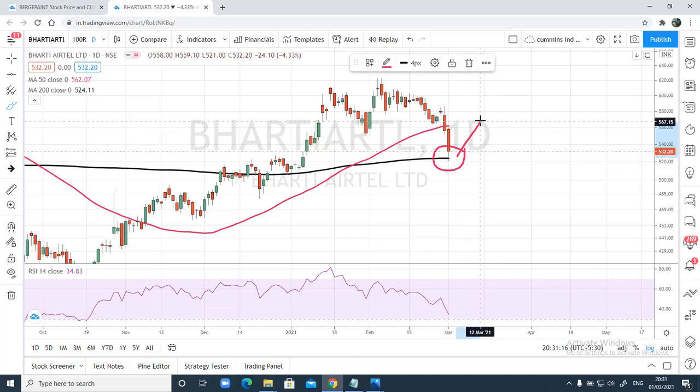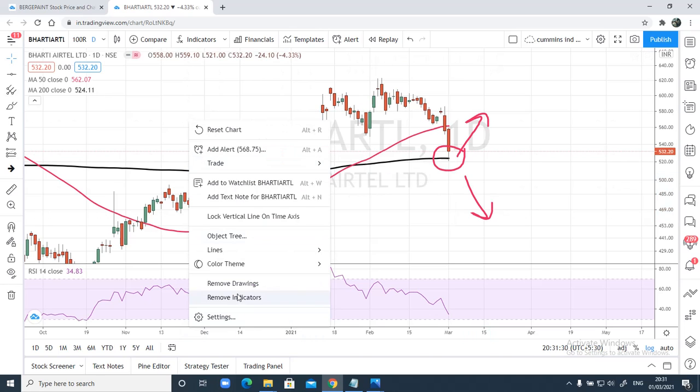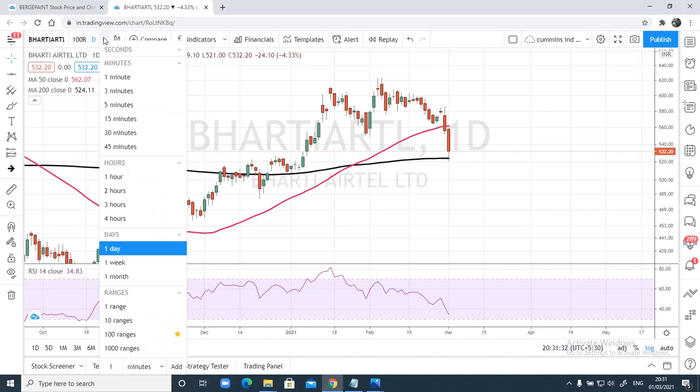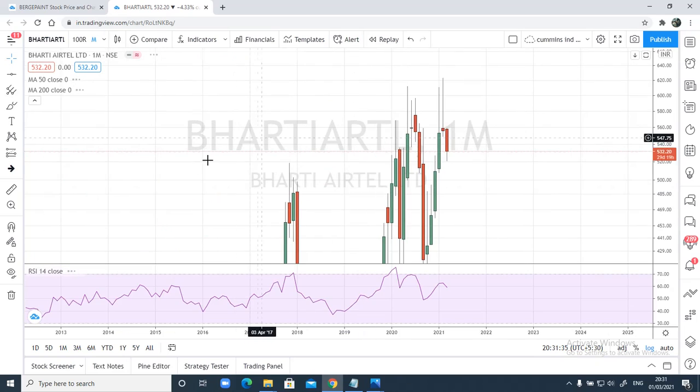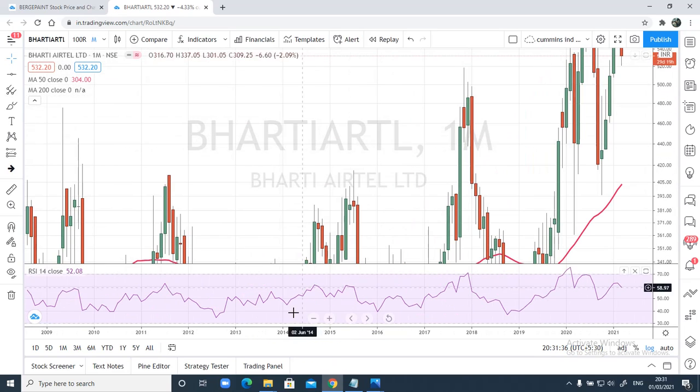Tomorrow either we are going to see a bounce on the upside, and in case we see any close below the 200-day moving average, then probably Bharti Airtel can head downwards. Now let's move to the monthly chart. I'll show you something important there as well. Okay, now this is the monthly chart.